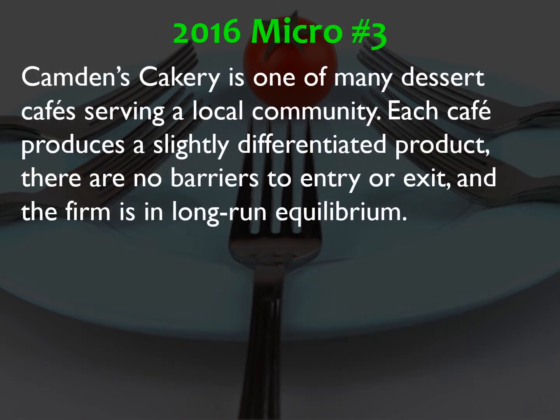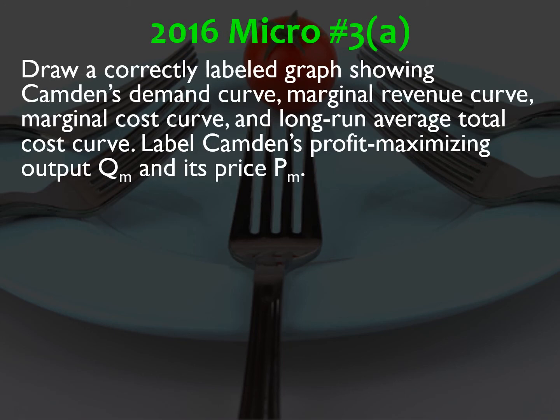Number 3, Camden's Cakery is one of many dessert cafes serving a local community. Each cafe produces a slightly differentiated product. There are no barriers to entry or exit, and the firm is in long-run equilibrium. A, draw a correctly labeled graph showing Camden's demand curve, marginal revenue curve, marginal cost curve, and long-run average total cost curve. Label Camden's profit maximizing output QM and price PM.